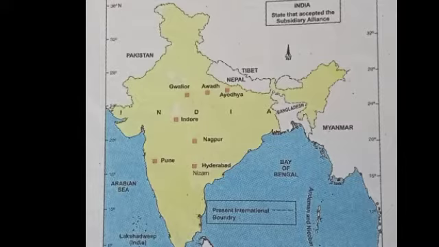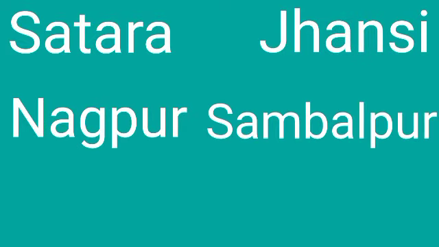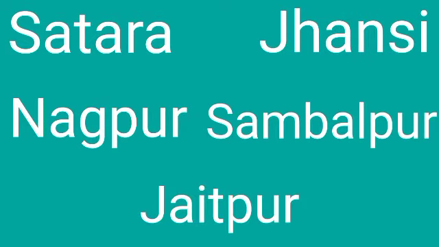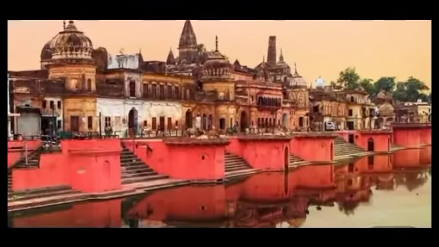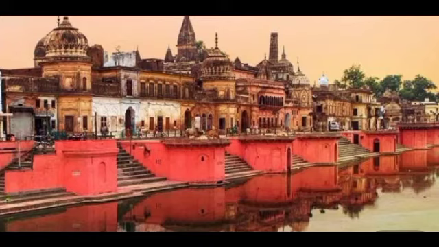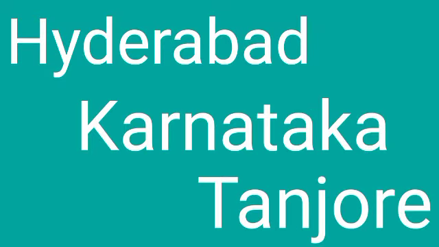Some other kingdoms like Satara, Jhansi, Nagpur, Sambalpur, Jaipur, etc. were annexed because the king died without any son. Ayodhya was annexed on the pretext of mismanagement. Hyderabad, Karnataka, Tanjore, etc. were some other states which were annexed under various pretexts.